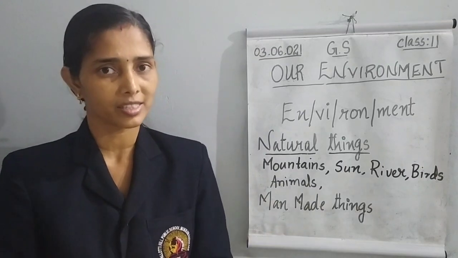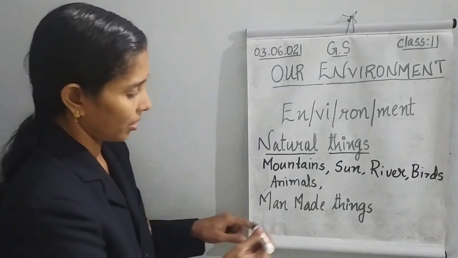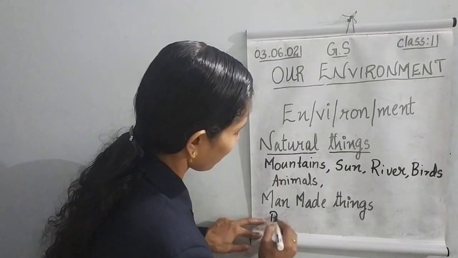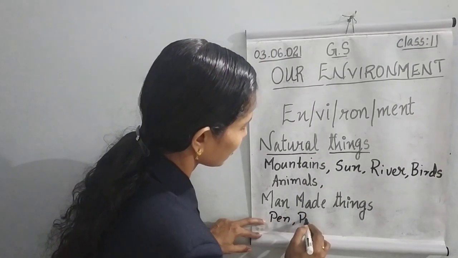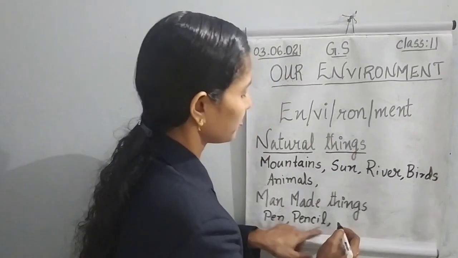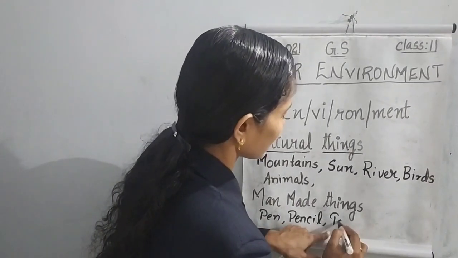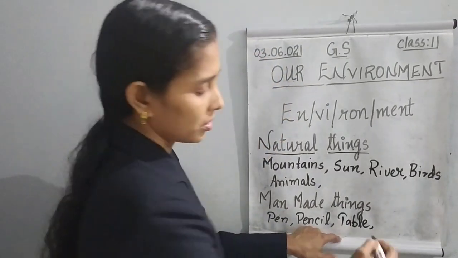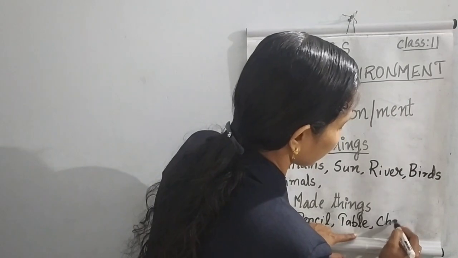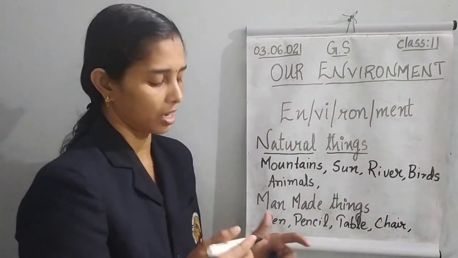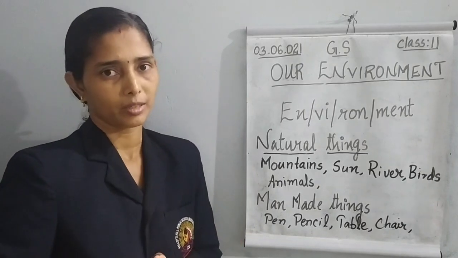These all things we can write here: pen, pencil, table, chair. Like that, many materials, vessels, will be there.